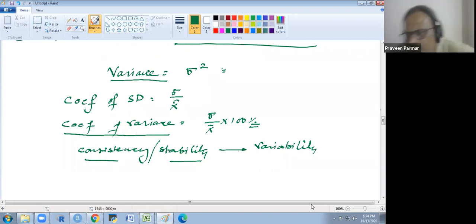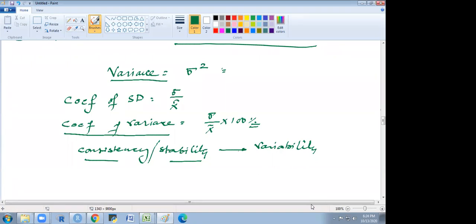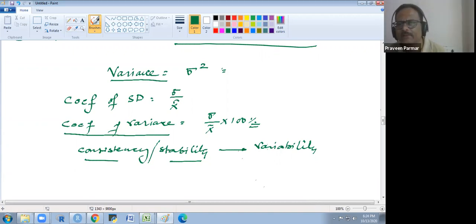So it is all about the measures of dispersion. Is there any doubt now? Do you have any doubt? What is the spreadness? What is the scatterness? What are the measures of spreadness? What are the measures of scatterness? No, sir. Everything is clear. Okay, thanks.